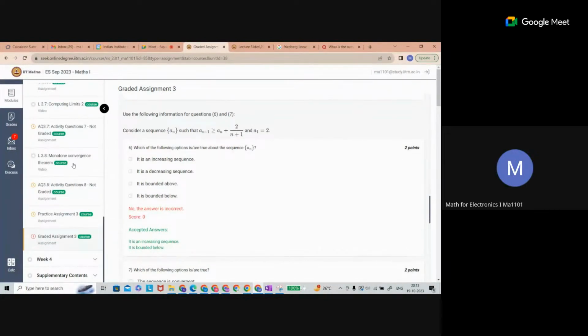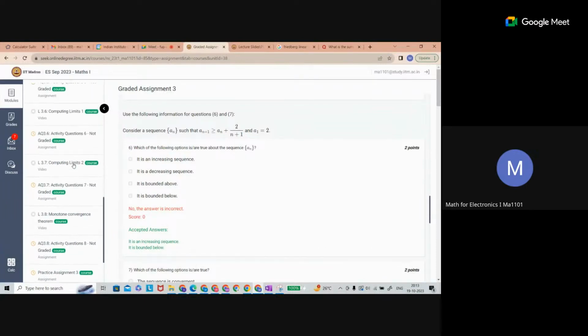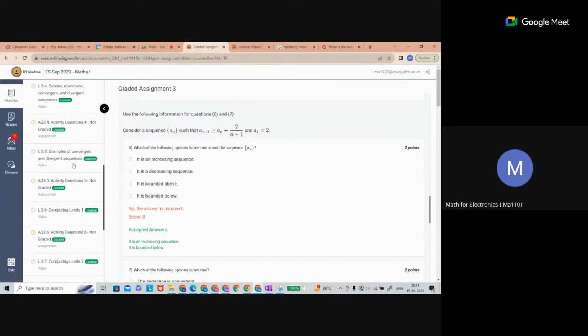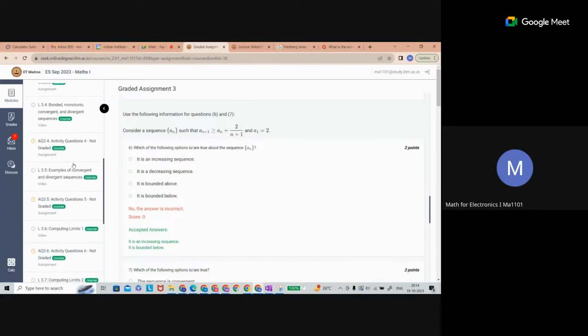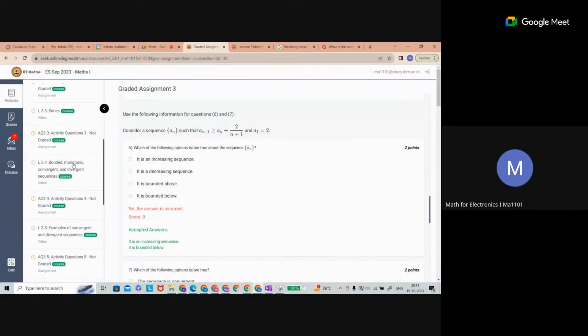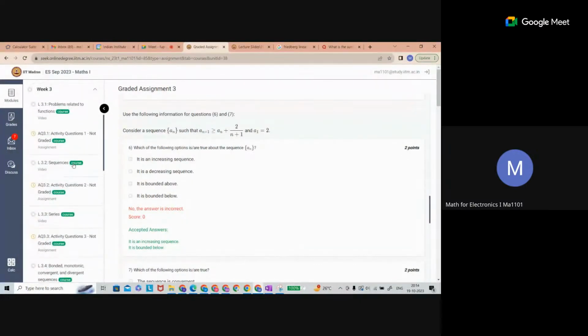And MCT, we did many problems. Computing limits, I hope all of you know that. Examples on convergent, divergent, bounded above, bounded below, I showed some examples. Problems related to functions.